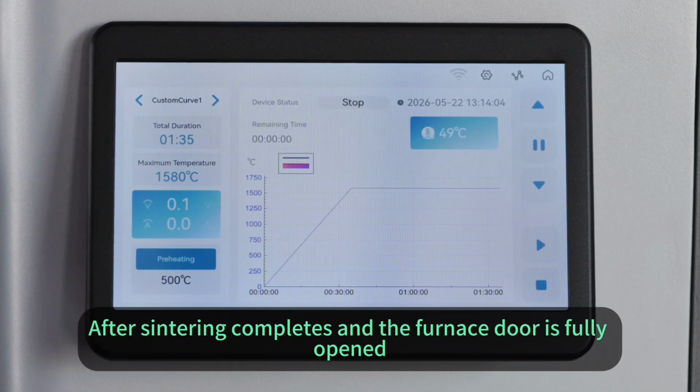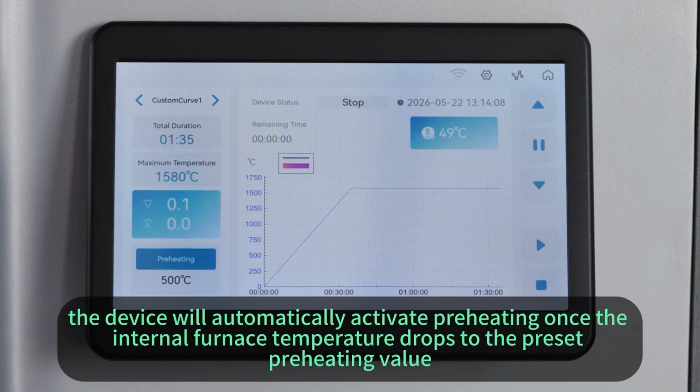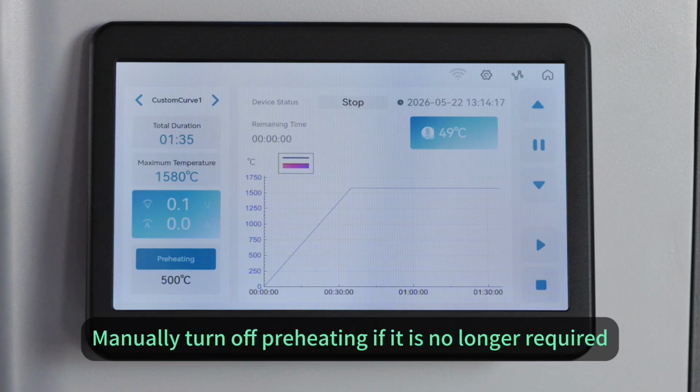After sintering completes and the furnace door is fully opened, the device will automatically activate preheating once the internal furnace temperature drops to the preset preheating value. Manually turn off preheating if it is no longer required.